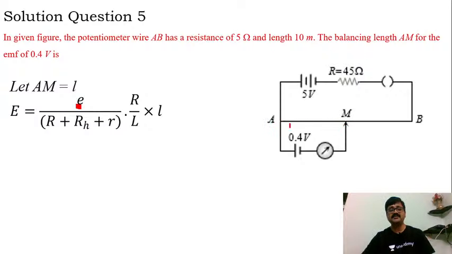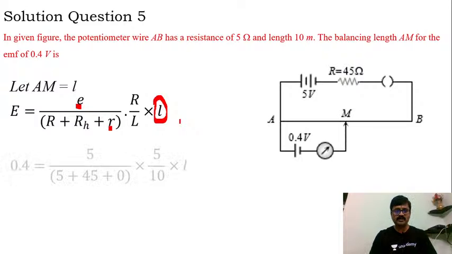R is the resistance of this potentiometer wire, RH is the rheostat resistance, and small r is the internal resistance, multiplied by capital R by L, that is resistance per unit length,